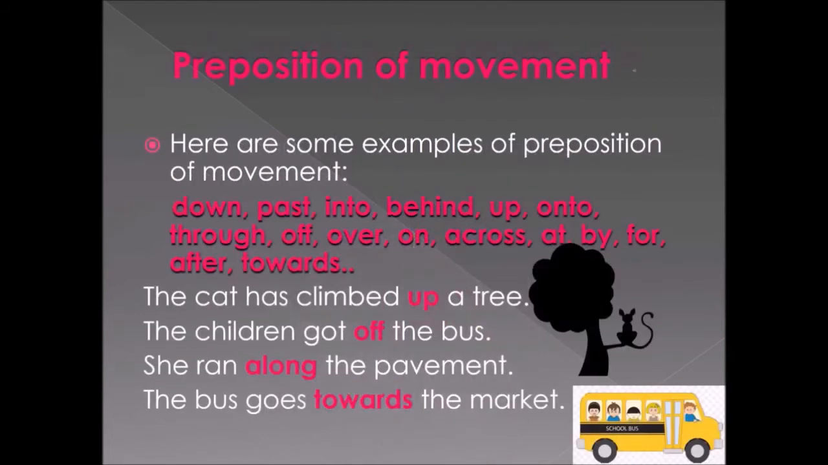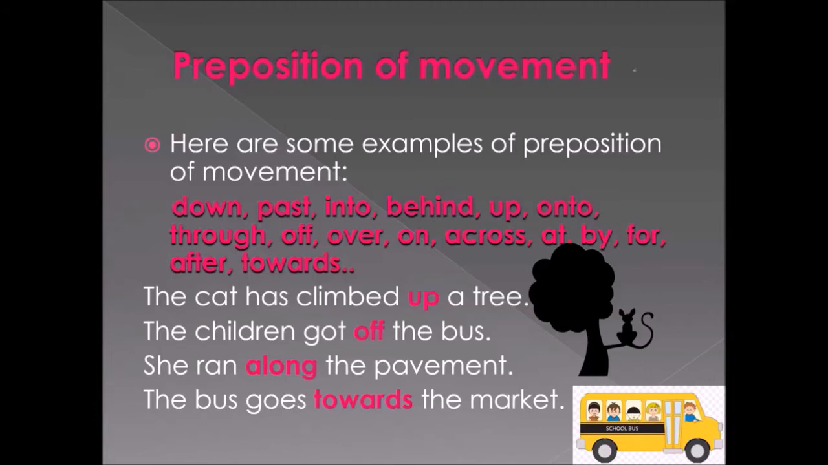Here are some examples for preposition of movement. Students, I have given a list of prepositions that we usually use while marking preposition of movement. So take a look at those words. Look at the first one. Down, past, into, behind, up, onto, through, off, over, on, across, at, by, for, after, and towards. So these are the list of words.